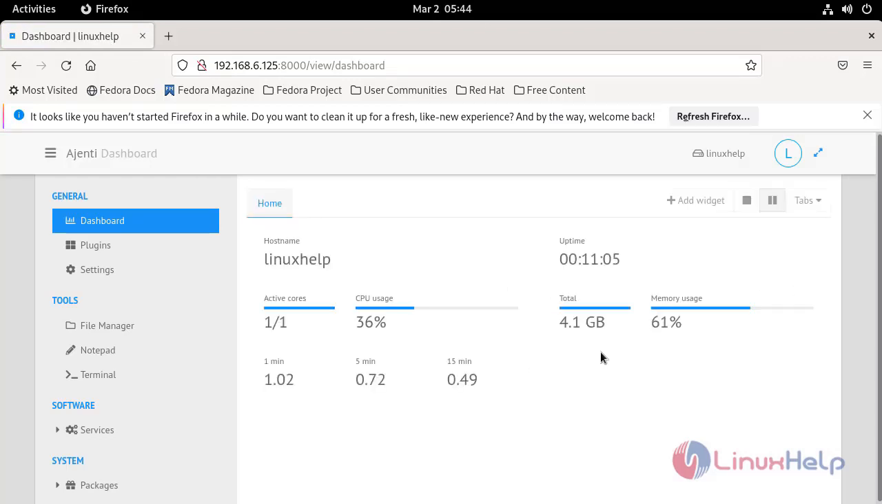This is the dashboard page for Ajenti Control Panel. You can see here your system performance. You can access your plugin files, file managers, terminal, daemon service files, everything. With this, the process of installing Ajenti Control Panel on Fedora 34 comes to an end.